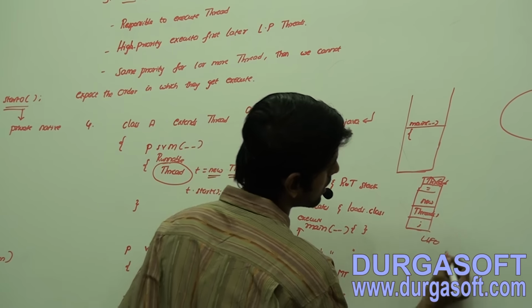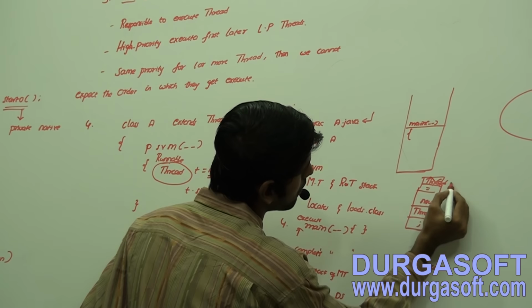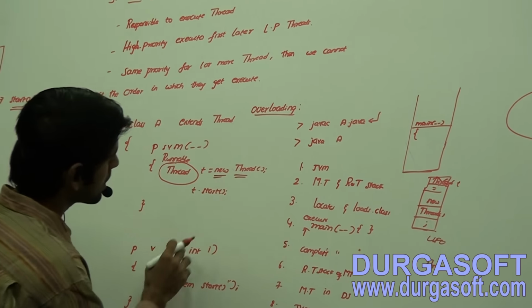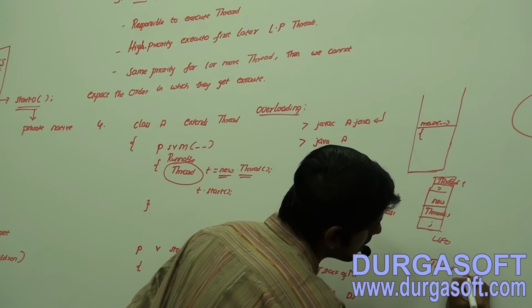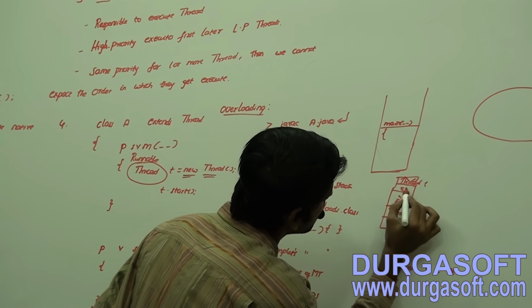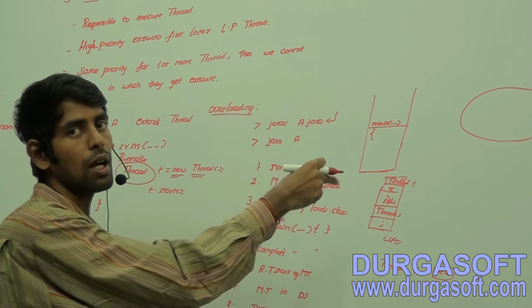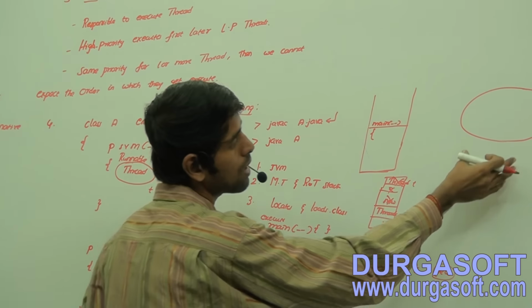Stack. So just take it out. What is this? Thread. And of course before this we have the identifier, right? What is that? T, right? Try to understand this one. Thread T is equal to new. And after that, see, what is new going to do? It is going to execute that, and memory allocation will be done. That is what we are representing here.